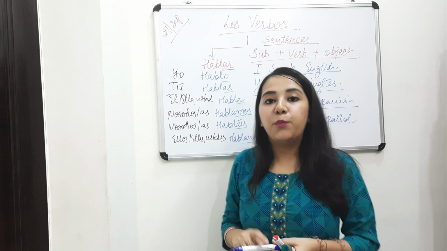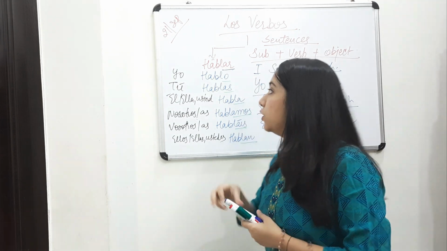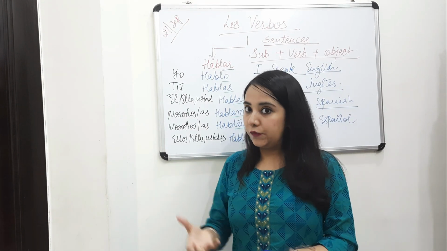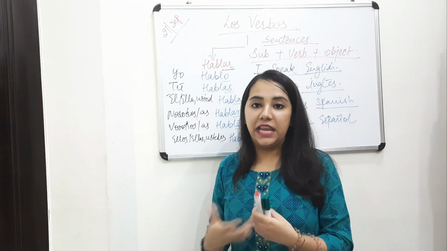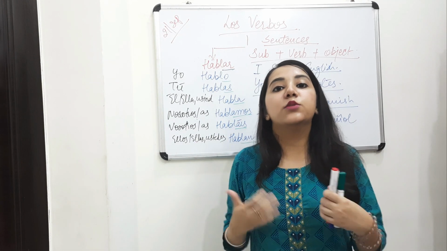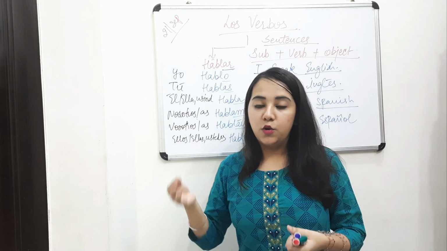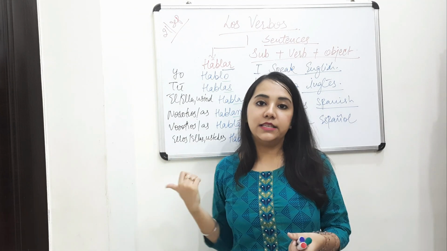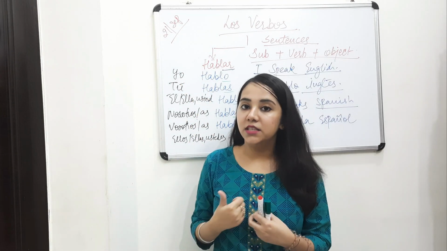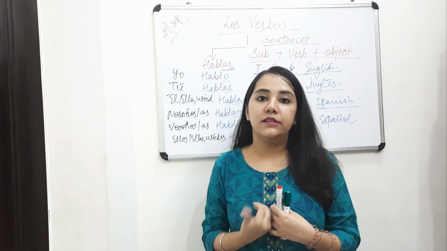That's why it is very important that you learn conjugation. First of all, you have to learn the conjugation of verbs. Only then will you go further to make sentences or anything else. So the first step in the language is to learn the conjugation, and it should be on your fingertips. O, as, a, amos, is, an. And you should be clear about the subject pronouns as well. Only then will you be able to create sentences.